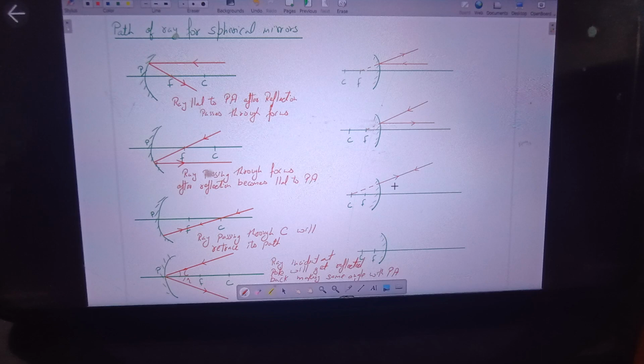Ma'am, I got disconnected. Do we need to know the reasoning for each of these? No, not reasoning, but you need to remember the path, because the question can be asked directly that what will be the path, and also when we trace the diagrams for the image formation, we have to take any 2 paths out of these to make the ray diagram. Okay, so we need to remember it.